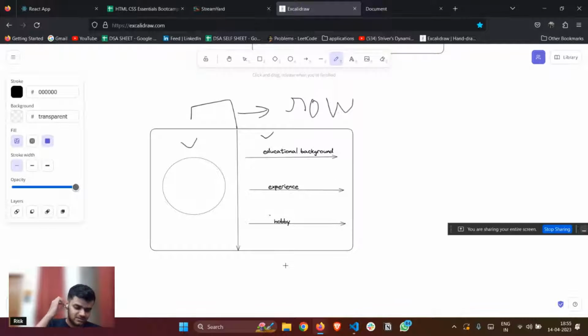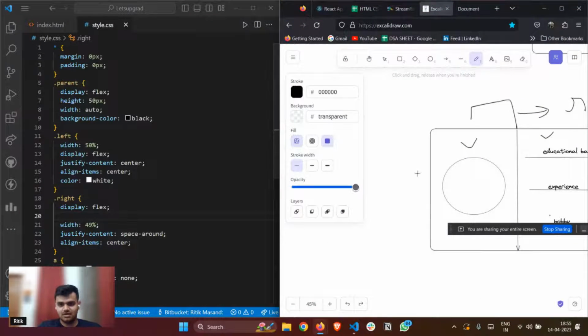Yes, flow direction. Not column, Krishna, but row. I'm saying row because they are side by side, right? If you use column, they'll come top to down like this. Okay, now let's apply and see what the result is.